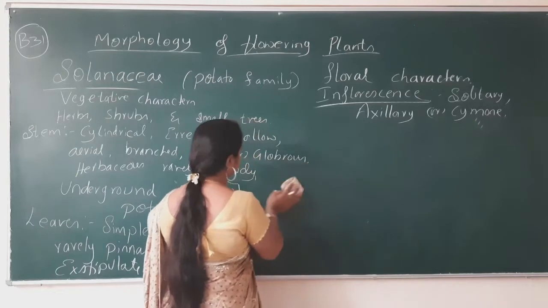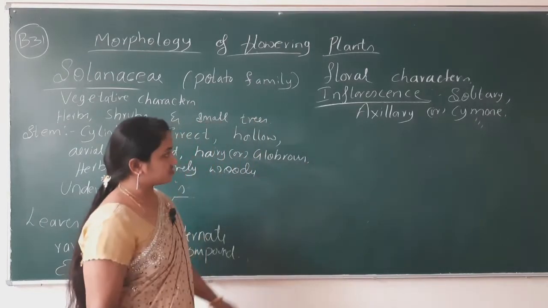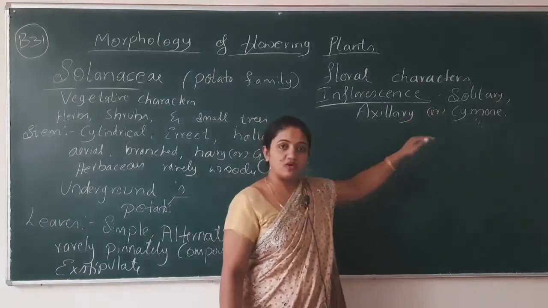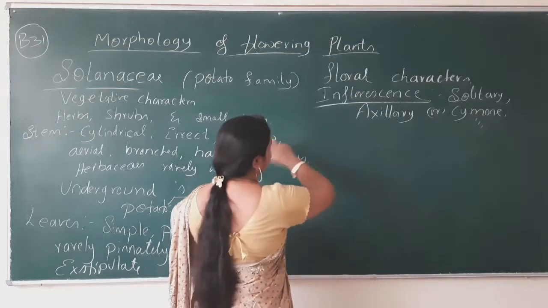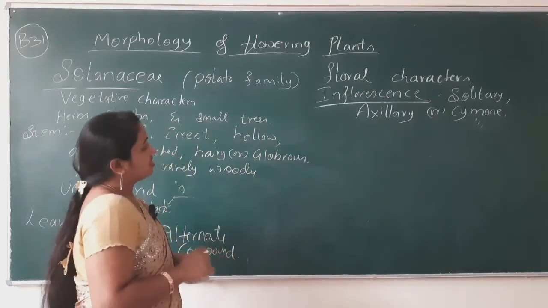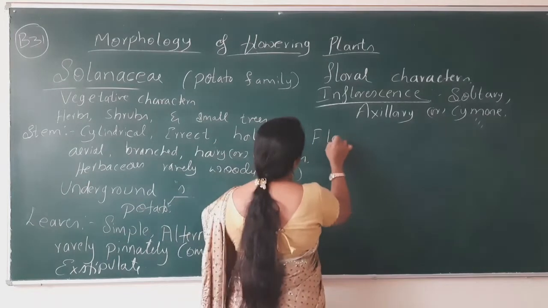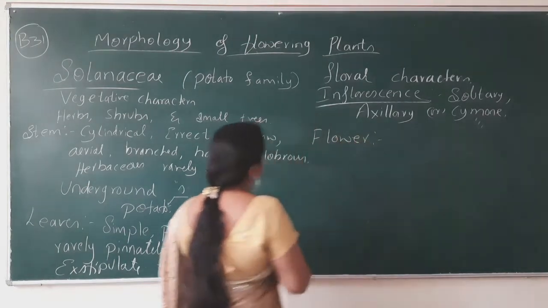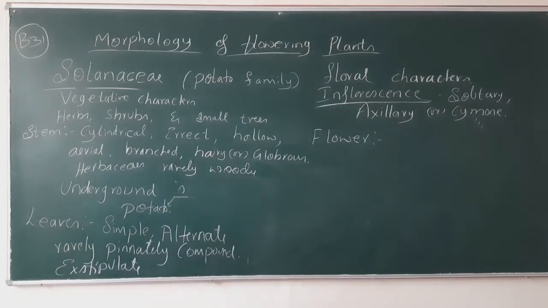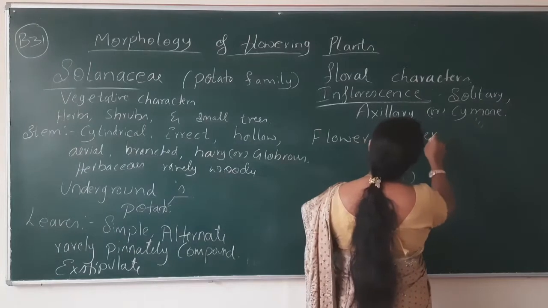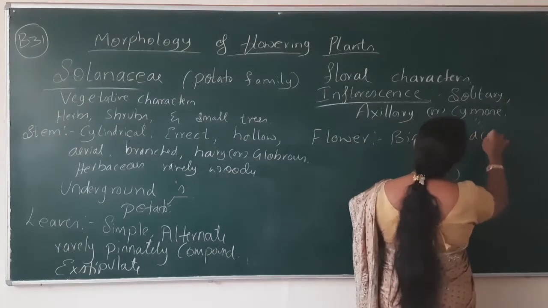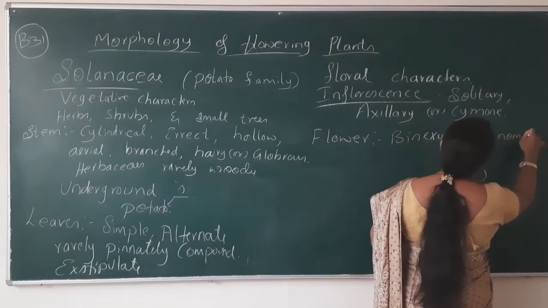It may produce the flower or inflorescence at the tip or at the axillary region. Okay, that's why it has been given as axillary or cymose type of inflorescence. Now coming to the flower arrangement. How many calyx are present, how many corolla are present, all those things we have to write here. Flower is bisexual and actinomorphic.